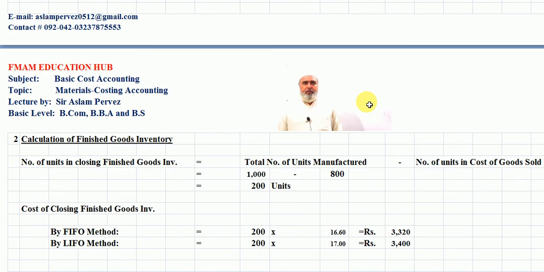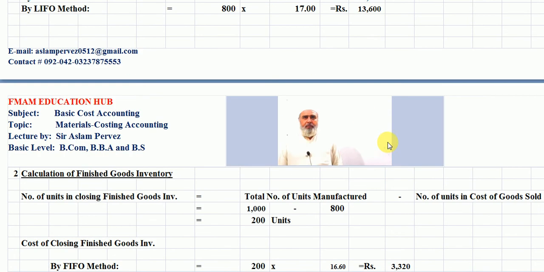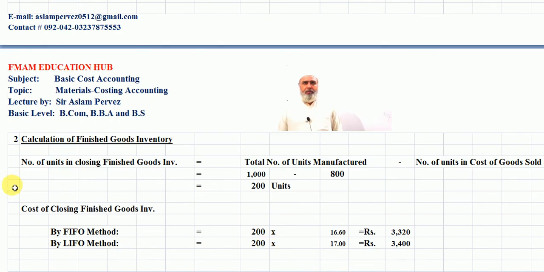Now we have to find out the closing finished goods inventory here. Students, you are looking at the number of units of closing finished goods inventory. Total number of units manufactured minus number of units sold. 1,000 units are manufactured and 800 units are sold. Then the remaining balance is 200 units. This is the closing finished goods inventory.